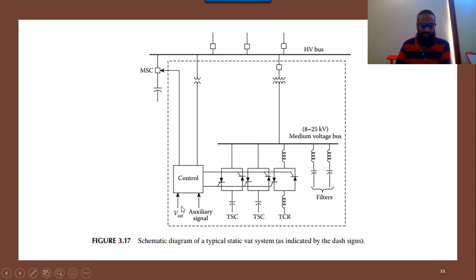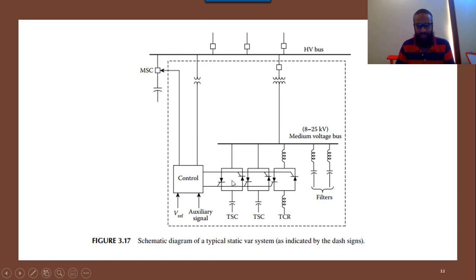One is the reference voltage, based on which the control signal will control the output, and the second one is the auxiliary signal, which will be the parameters of our AC bus: the level of the voltage, the sinusoidal waveform of the voltage, the frequency of the voltage, and the phase of the voltage. These are the signals which are the input of the control signal. This control signal gives an output by which it can control the switching of the thyristor.